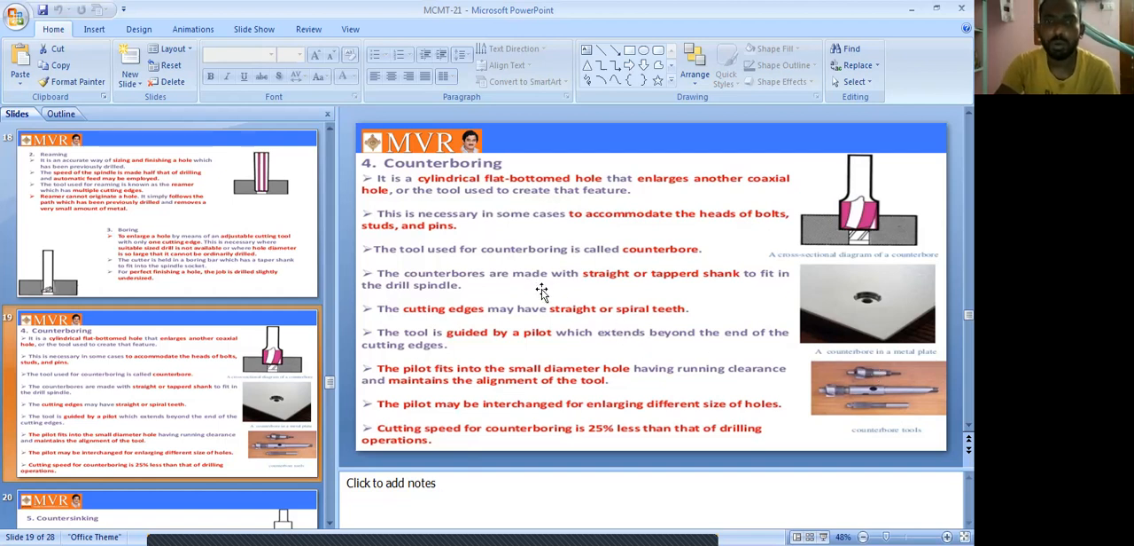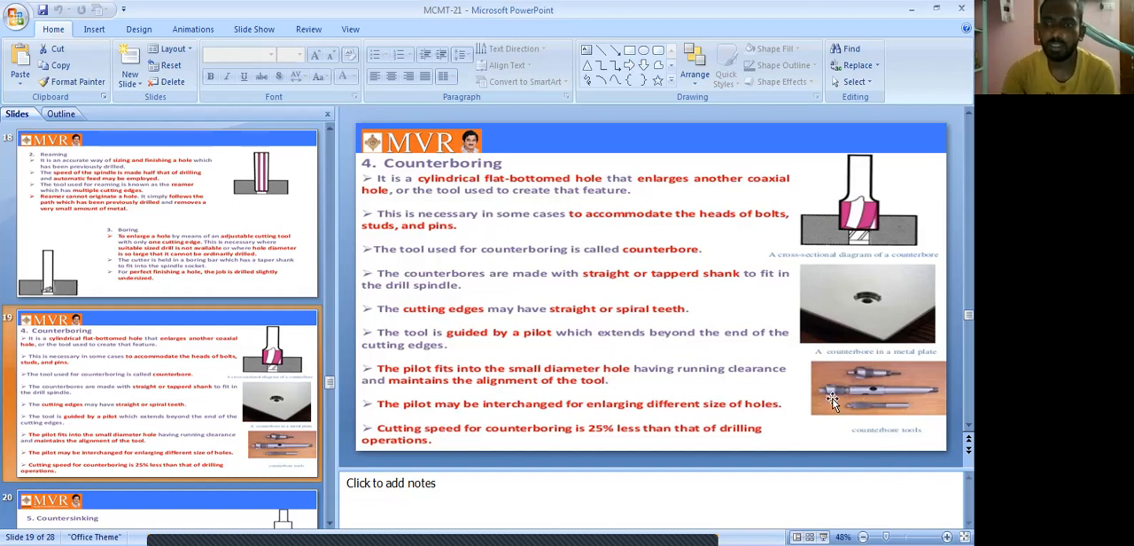The counter bores are made with straight or taper shank to fit into the drill spindle. The cutting edges may be straight or spiral teeth. The tool is guided by a pilot, which extends behind the end of the cutting edges. See here, the pilot.